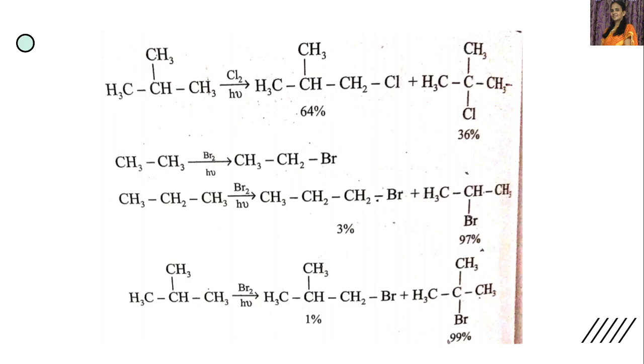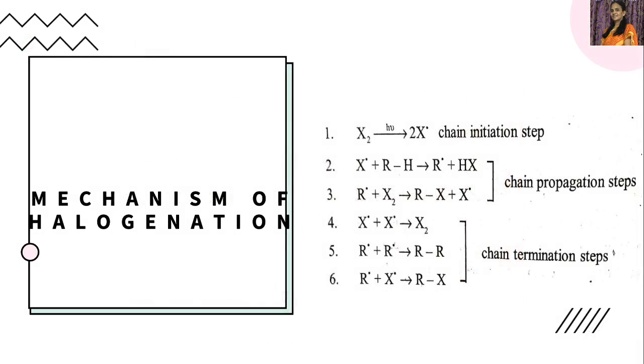In a similar way, in the bromination of isobutane, 1% of this compound and 99% of this compound is obtained. You can see the difference here. Why this is happening, that we will discuss in the selectivity.